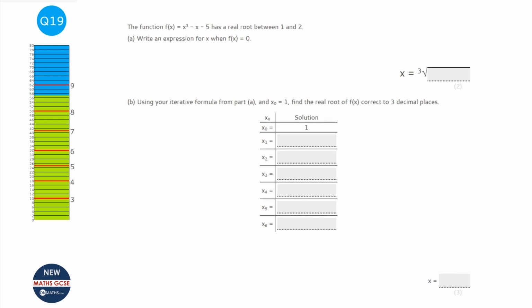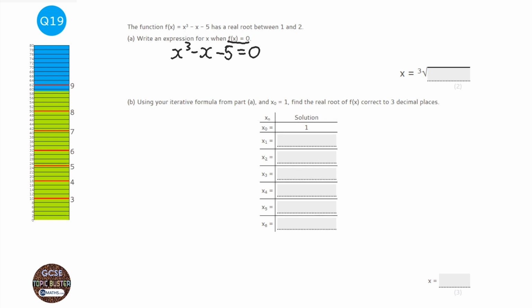This is a question about iteration, and question A is a little bit harder maybe than the exam will go, where it asks you to come up with your own iteration formula. So in order to do this, it says that f(x) equals 0 for this formula. So the first step is just to get it equal to 0. Now the question's given you a hint because it says that it involves a cube root.